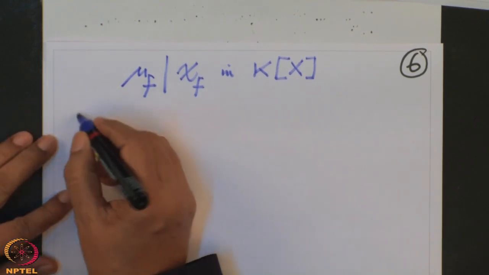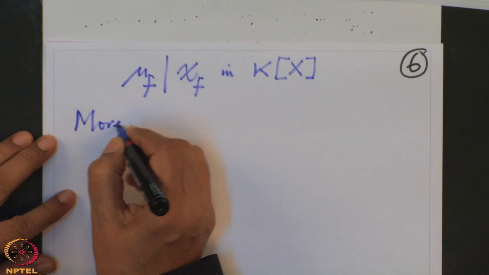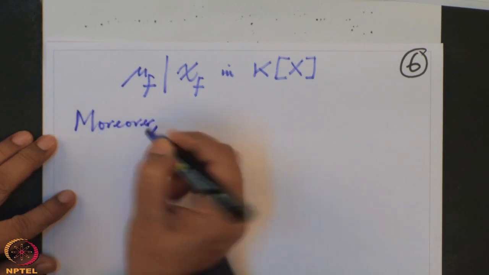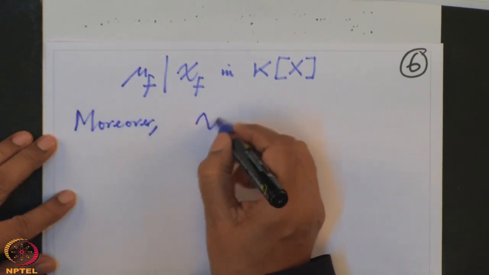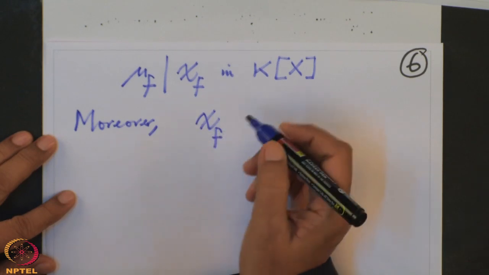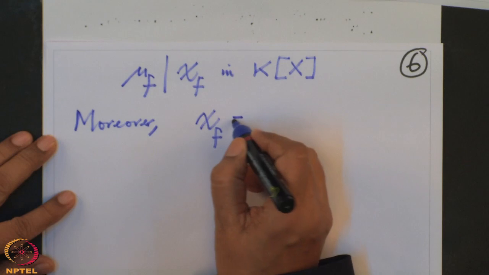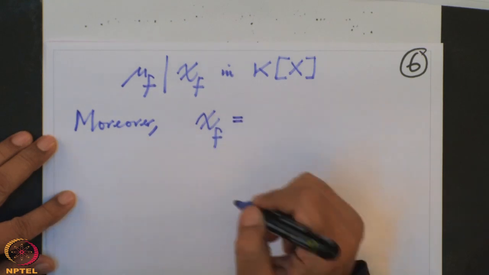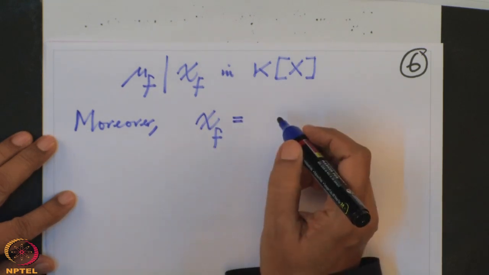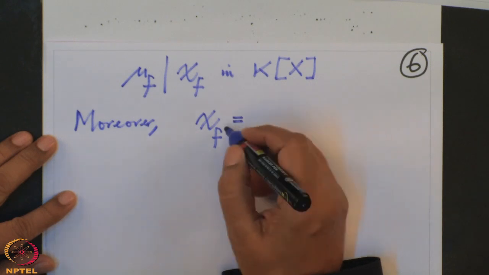Moreover, and that is very important for us, look at chi f. This may or may not be a prime polynomial in kx. It definitely has a prime factorization, and I am going to write it in kx.